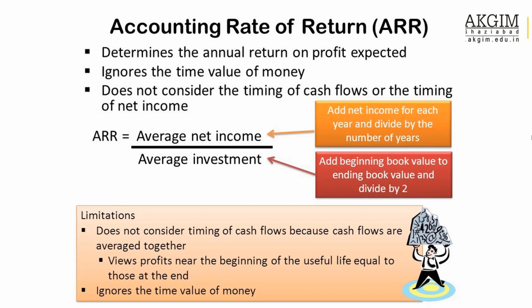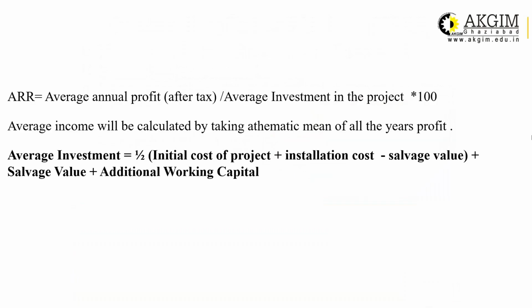It views profits near the beginning of the useful life as equal to those at the end. That means it treats them as the same, and the last is the same. That means it ignores time value of money. It is not based on the cash flow. That means it considers non-cash items like depreciation, etc., in the calculation. So that is a problem also.